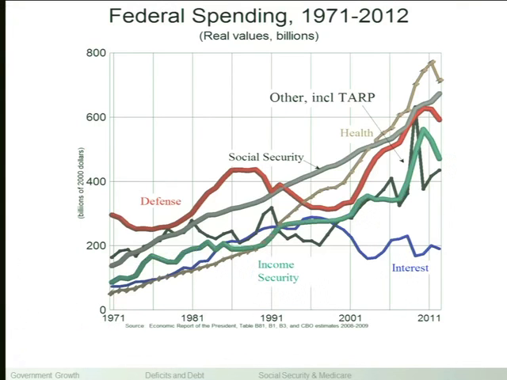Interest is interesting. The blue line here is interest, and you can see that the interest peaks and then comes down. The interest is the amount that the federal government is paying. Thank you very much for lending to me; here's the extra money that you get back. Those are the interest payments made by the government. Even though the amount of debt outstanding has soared, interest payments have come down. How come?